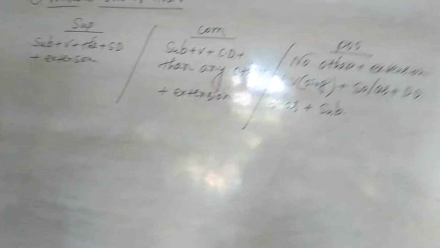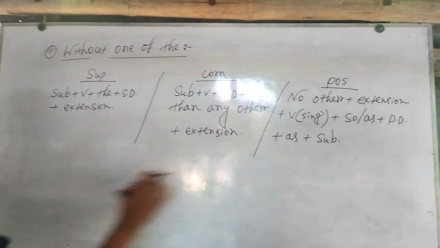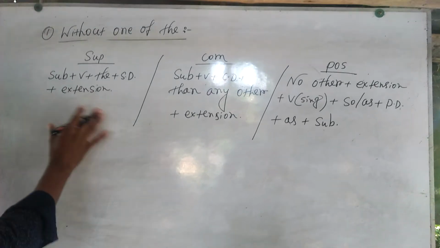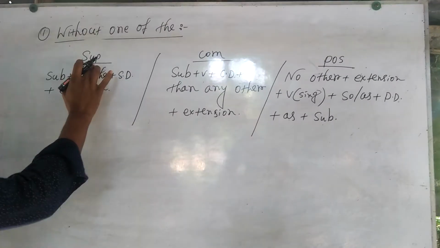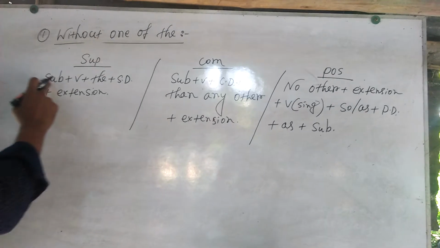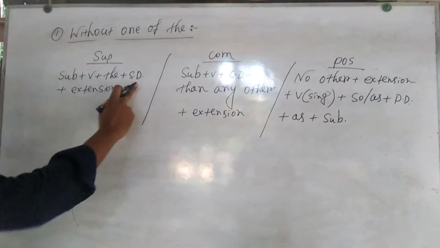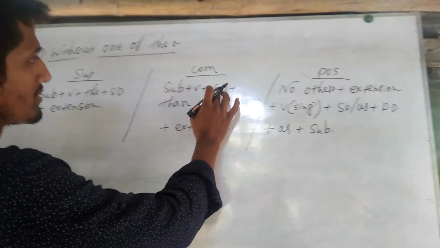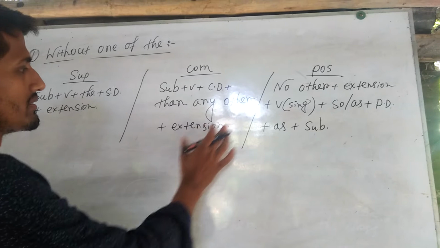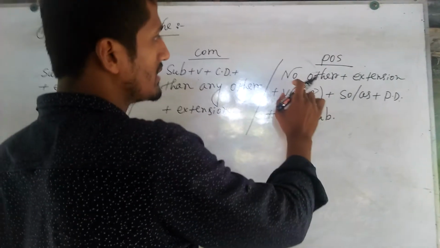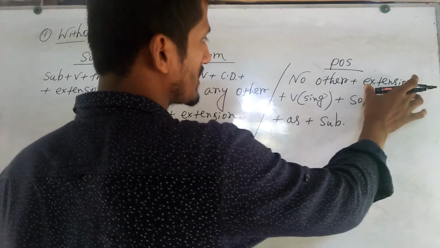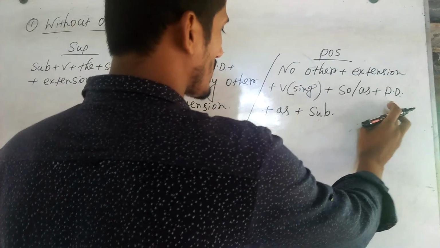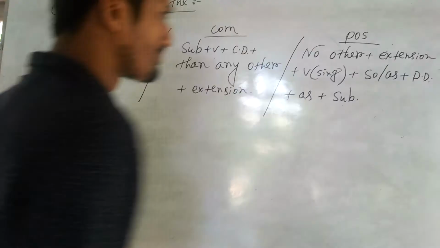Okay, dear learners, follow the board. Without one of the rule reveals these three parts. In the superlative form, we have to write subject, verb, the, superlative degree, extension. In the comparative form, we have to write subject, verb, comparative degree, then any other plus extension. Positive degree: no other plus extension plus verb, maybe singular verb, so or as plus positive degree plus as plus subject.